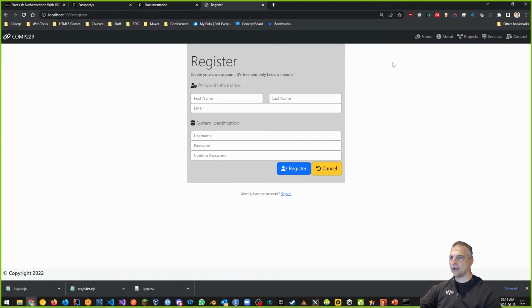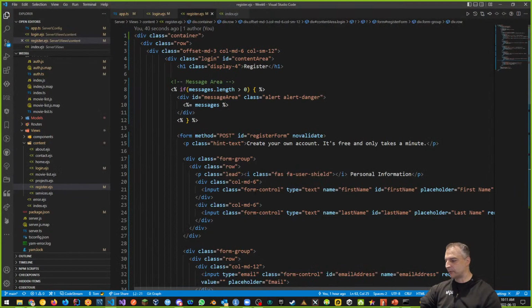Other things that are missing: I don't have any navigation for these pages. So I can't navigate and log in and register and log out. Let's add that in right now. But first, we're going to put this up on GitHub because we have the ability to display our pages at this point.